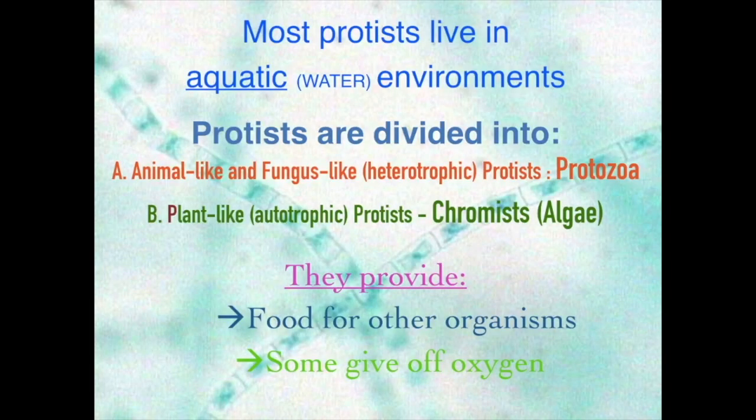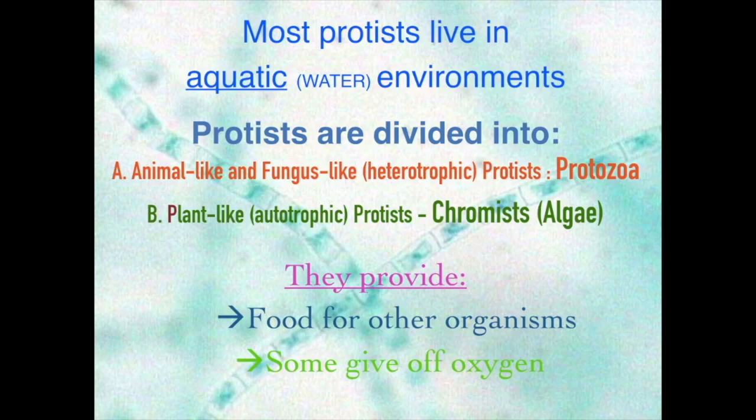Now, protists are considered aquatic, meaning they live in water environments, and many of these protists are divided, as we said before, into protozoa and chromista. They can be animal-like, fungus-like, or plant-like. So they have character traits that are similar to other kingdoms. Now, primarily animal-like because of the ability to move, having some form of locomotion. Now, many of them are plant-like, referring to having chloroplasts, being autotrophic.